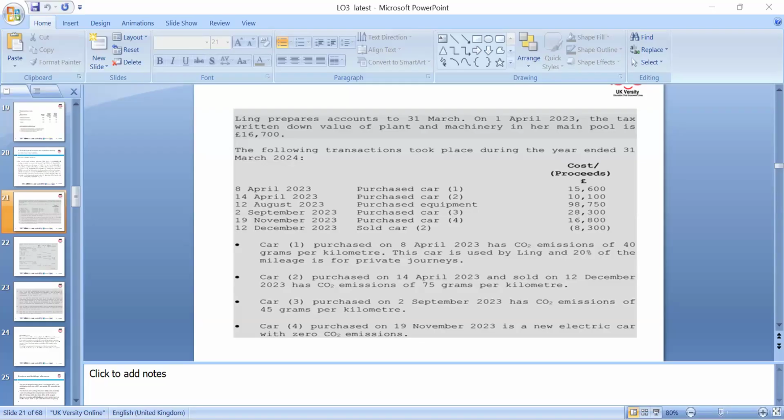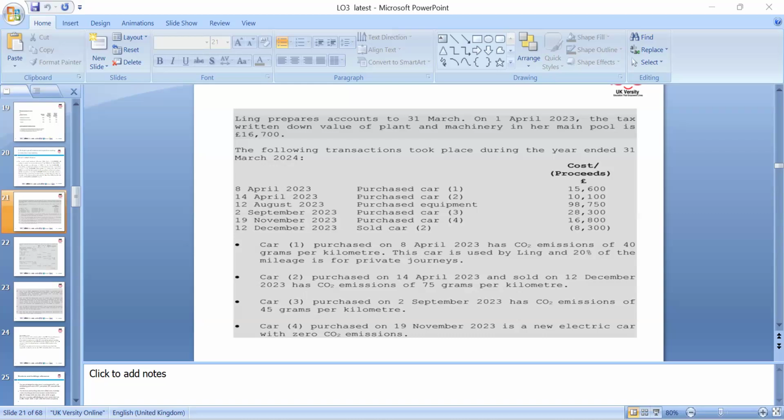The car is purchased in April 2023, and of course, when we apply these allowances, we have to look at the CO2 emission levels and make sure we put them under the right category. The second car was purchased on 14 April and sold on 12 December, with CO2 emission of 75 grams. Another purchase on the 2nd September has CO2 emission of 45. Then car 4 on the 19th November. We can apportion them accordingly.